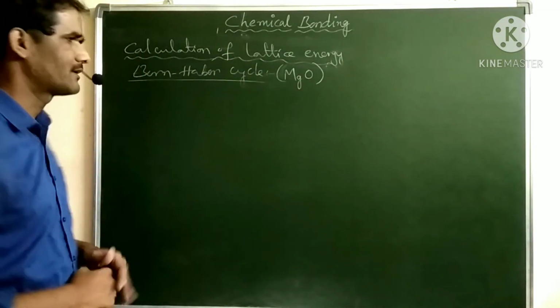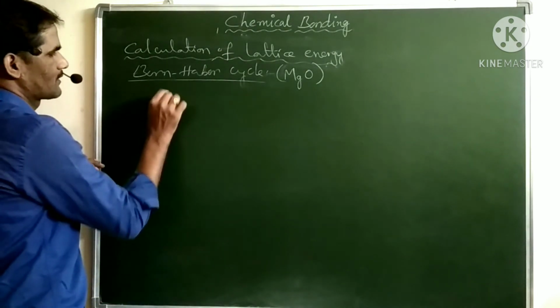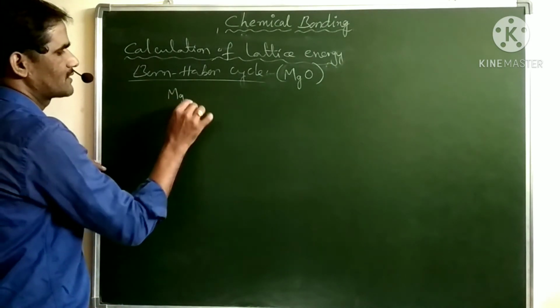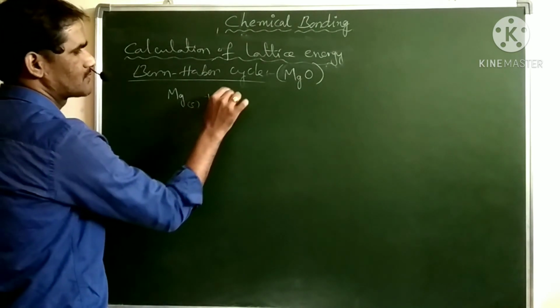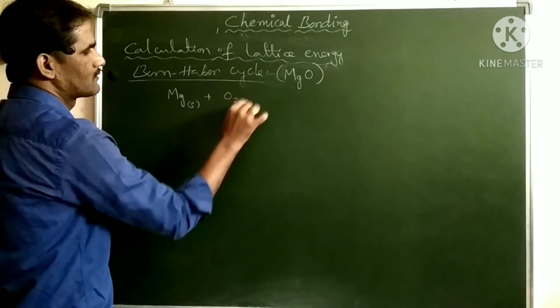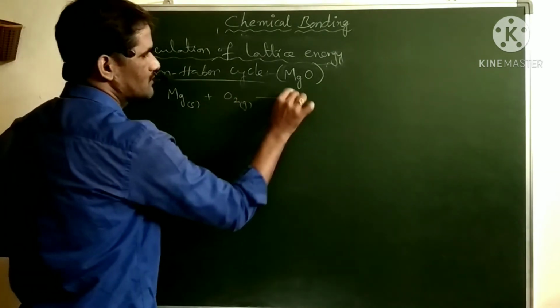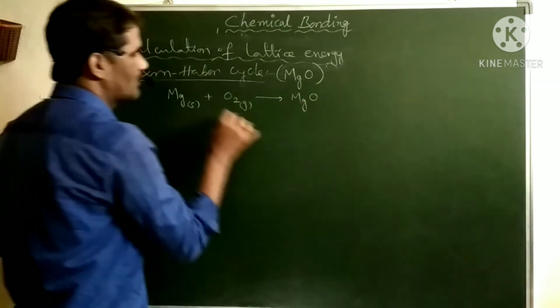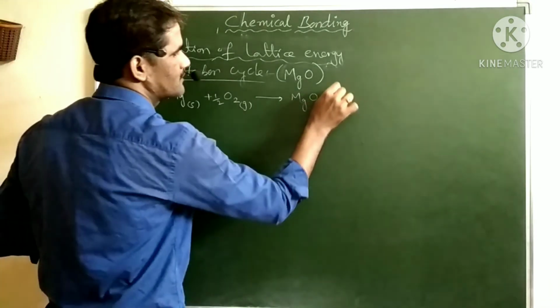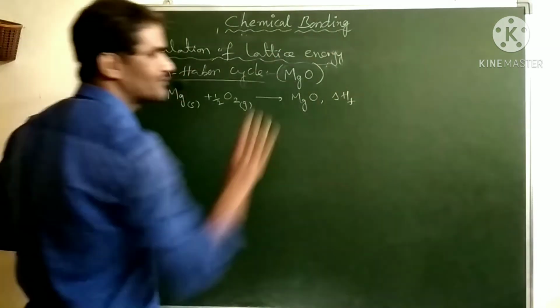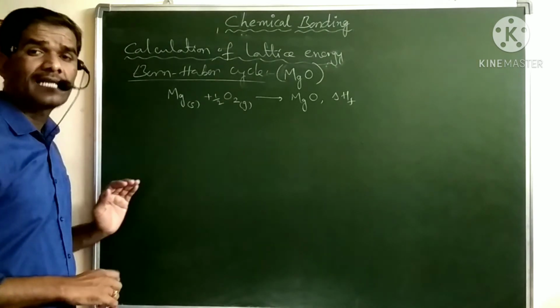Again, the same process. First, magnesium exists in nature as solid magnesium and oxygen as an O2 molecule. To get 1 mole of magnesium oxide, we require half a mole of oxygen. The energy involved in this process is delta H formation. We have to calculate the lattice energy.